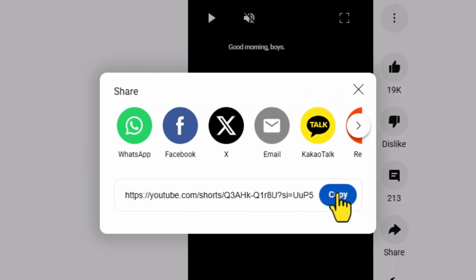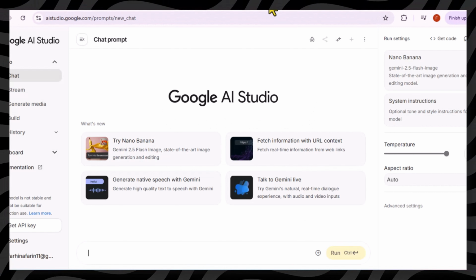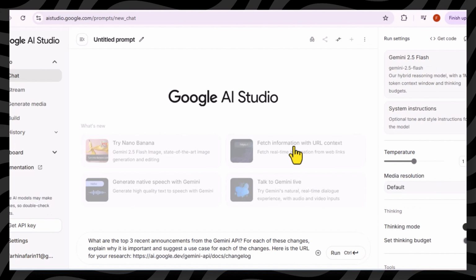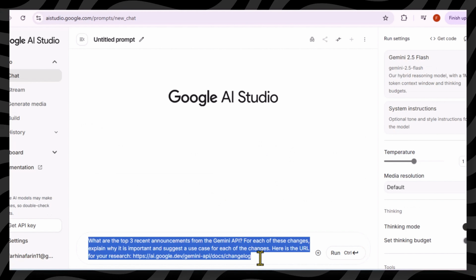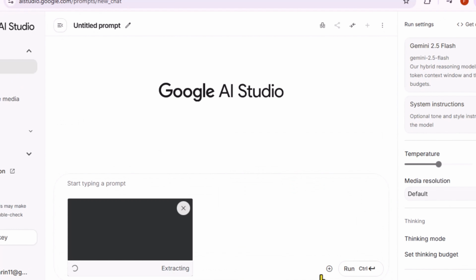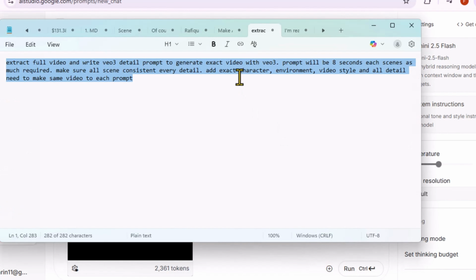Firstly, click on share button and copy the URL and visit straightly to Google AI Studio and click on fetch information with URL context button. And paste the URL to prompt box. And paste this pre-made special prompt to this box and click on run button.